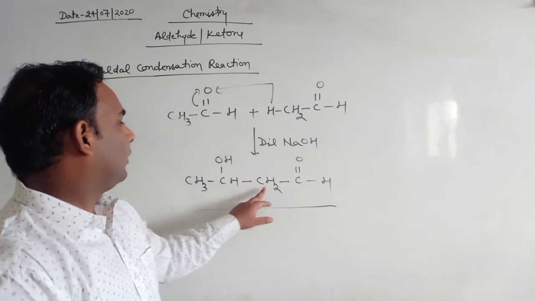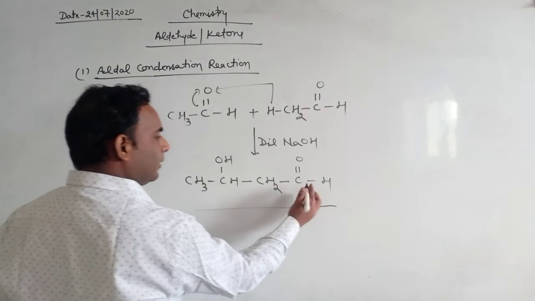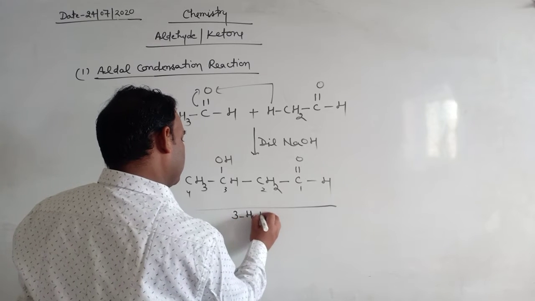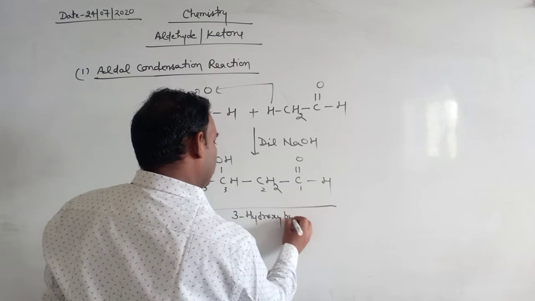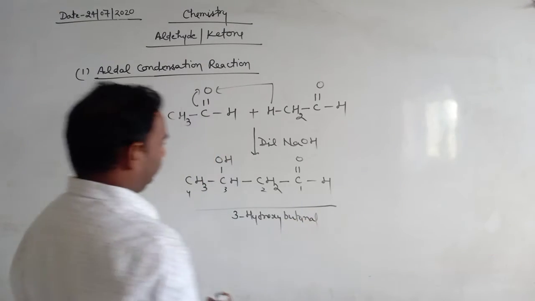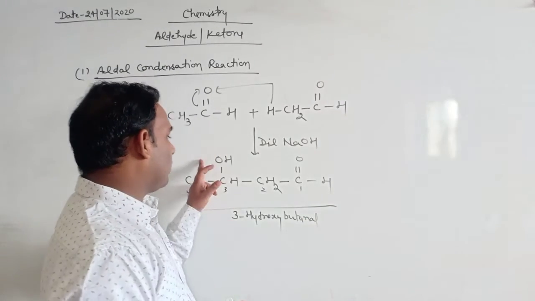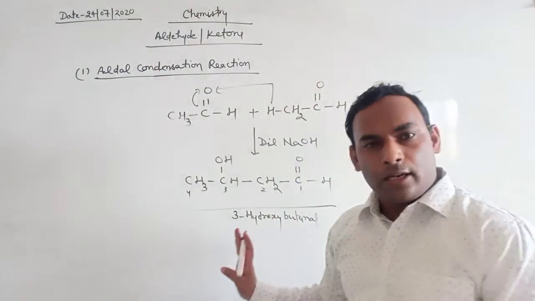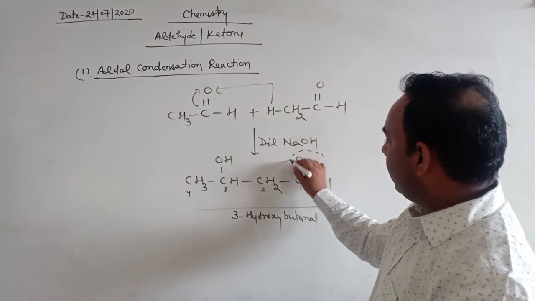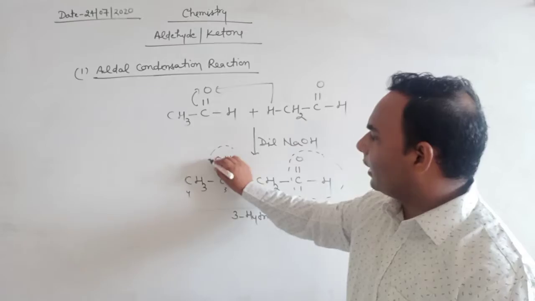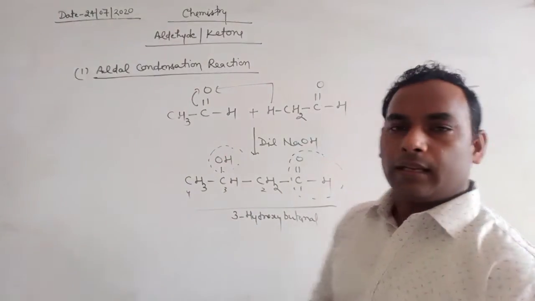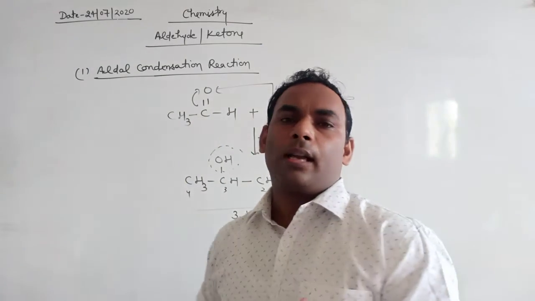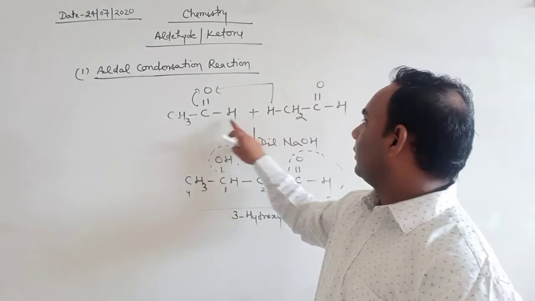3-hydroxy butanal. Its IUPAC name is 3-hydroxy butanal, numbering carbons 1 2 3 4. The common name is 3-hydroxy butyraldehyde. This is called aldol because this contains an aldehydic group as well as a hydroxy group. That's why these are named as aldol. These are also called simple aldol because we take two similar molecules.